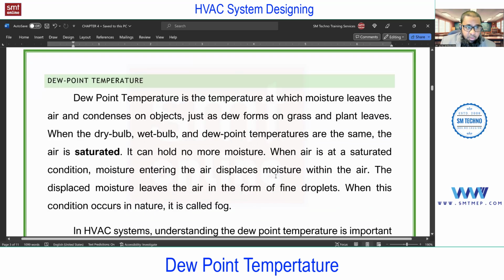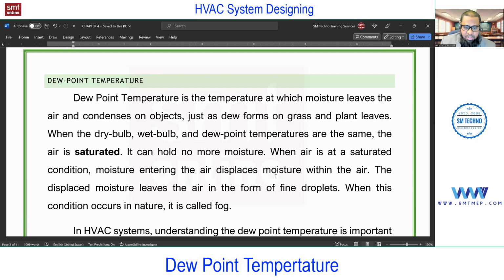Next, we have dew point temperature. This is also interesting and important. So remember, this dew point temperature is not like a boiling temperature or freezing temperature of water. For example, the boiling temperature of water at atmospheric pressure is 100 degrees centigrade. Freezing temperature, 0 degrees centigrade, at atmospheric pressure. Dew point temperature is not similar to that.